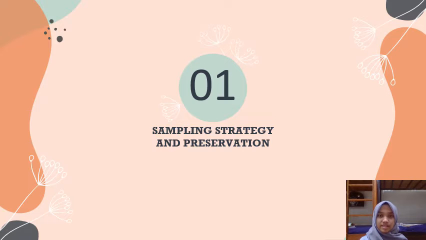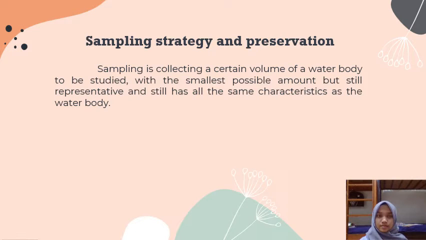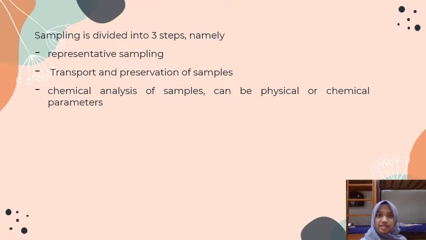Number 1. Sampling strategy and preservation. Sampling is to collect a certain volume of a water body to be studied with the smallest possible amount but still representative and still has all the same characteristics as the water body. Sampling is divided into 3 steps, namely representative sampling, transport and preservation of sample, and chemical analysis of sample, which can be physical or chemical parameter.